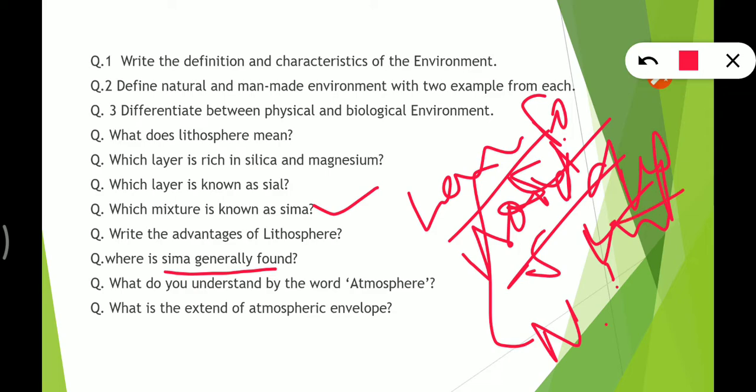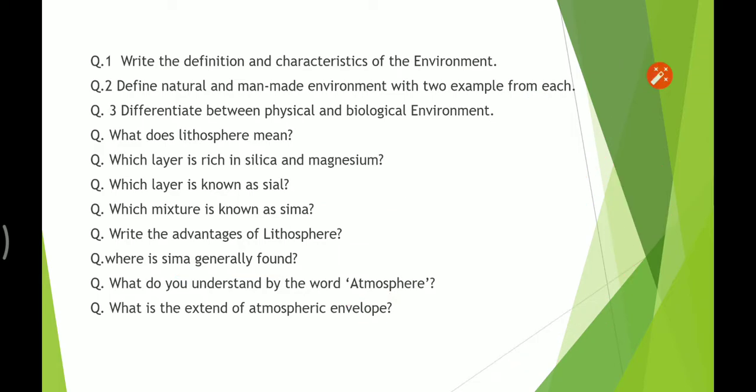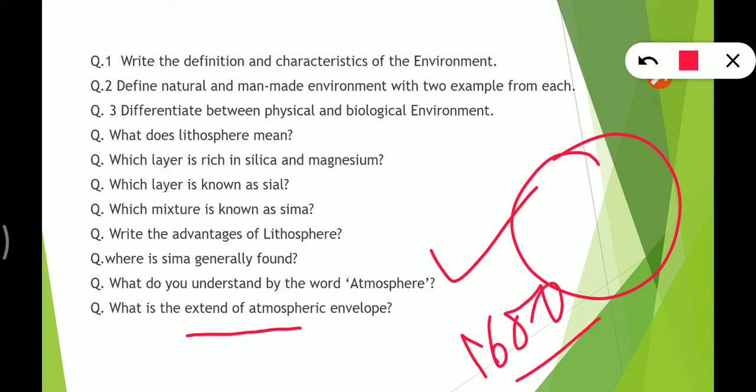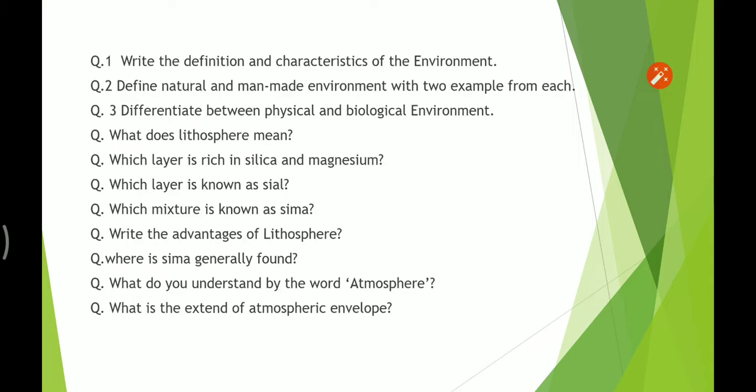Then, what do you understand by the word atmosphere? Atmosphere means envelope of air. Okay, it works like an envelope of air and it surrounds us. Then here, what is the extent of the atmospheric envelope? So its extent is 1600 kilometers. Okay, I hope it is clear. Let's move to the next.